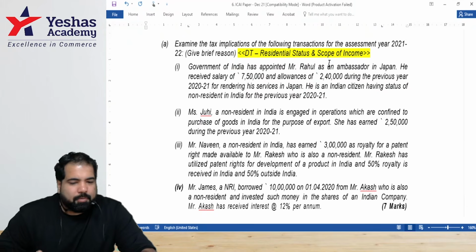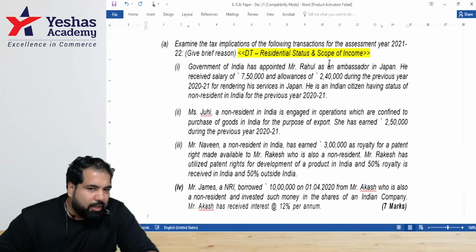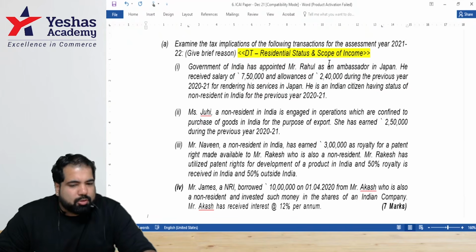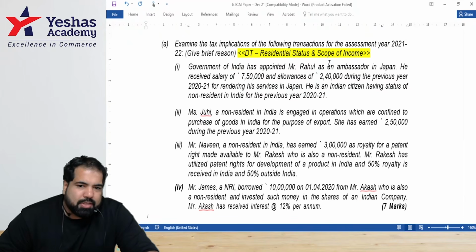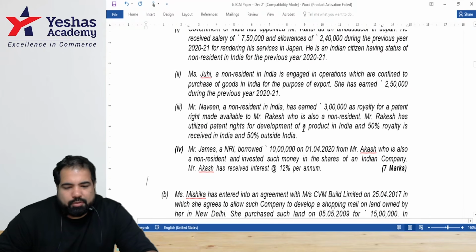Yes, guys. Is Rahul an Indian citizen working abroad for Government of India? Yes. So salary, will it be taxable? Yes. But you'll give a standard deduction of 50. So how much will be taxable? 7. And allowances will be exempt. All right. Guys, the second one we can't do right now. That exception has been removed. The third one. Slightly tricky, guys. The third one, be careful.